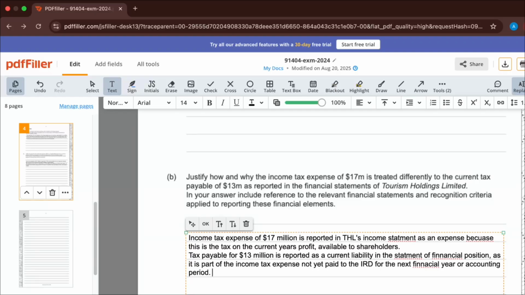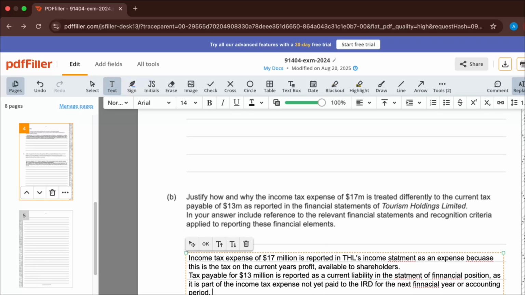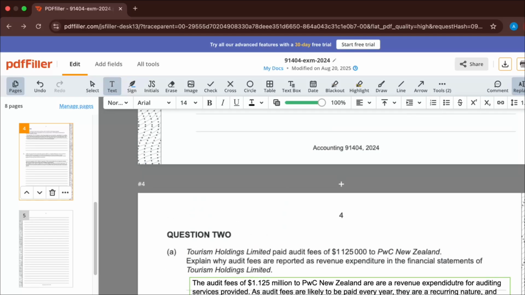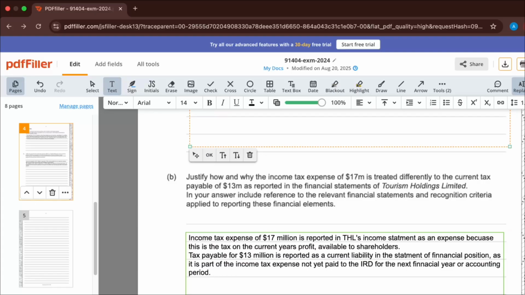So that's kind of just covering off the two, why income tax is an expense and why taxation is a liability. So if we had just done these two things here and we'd done a good job here, that's already an E8.